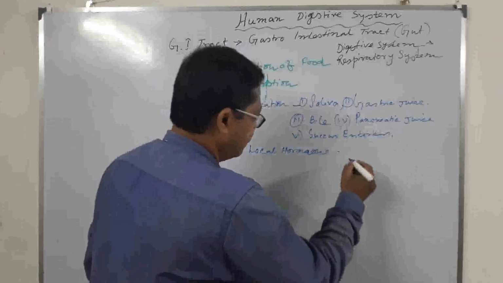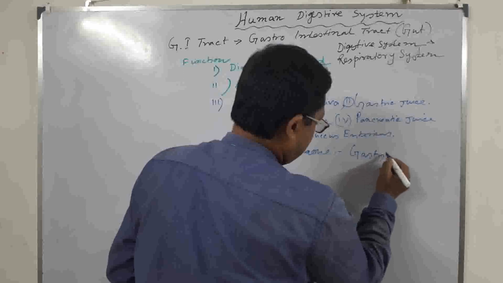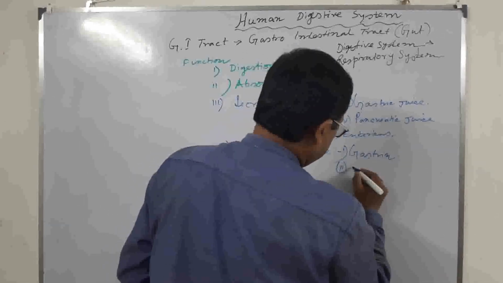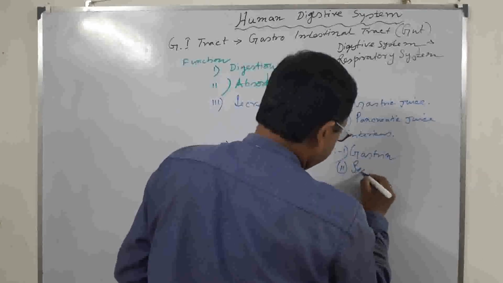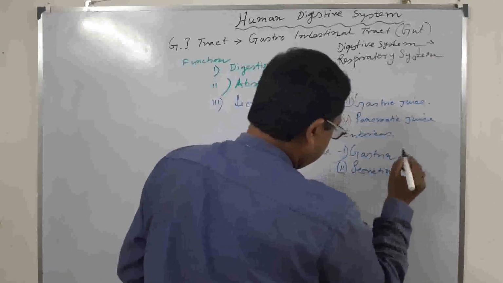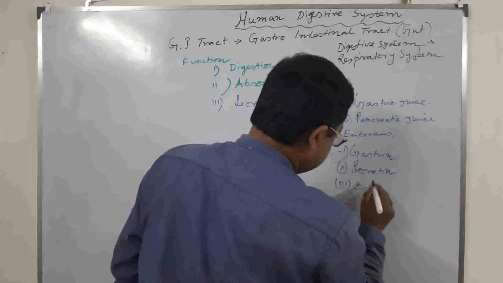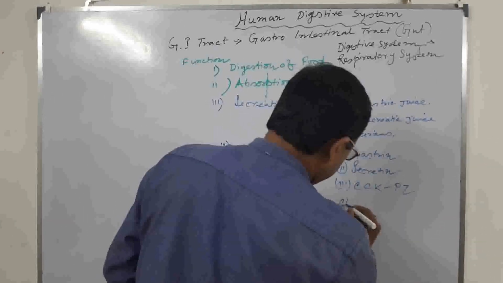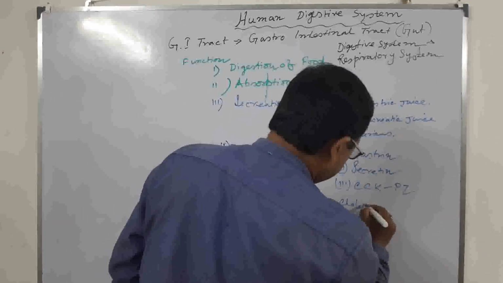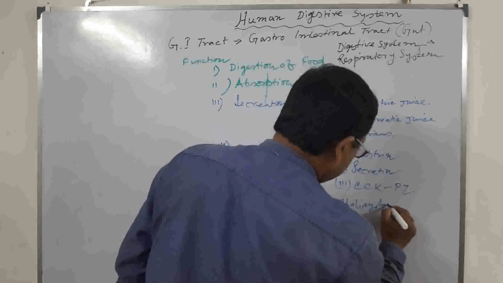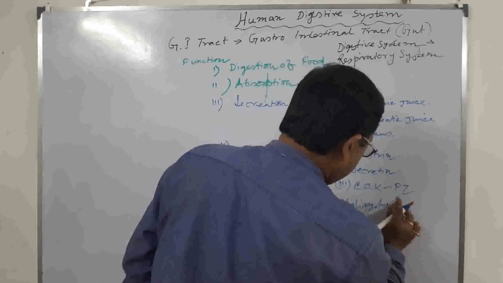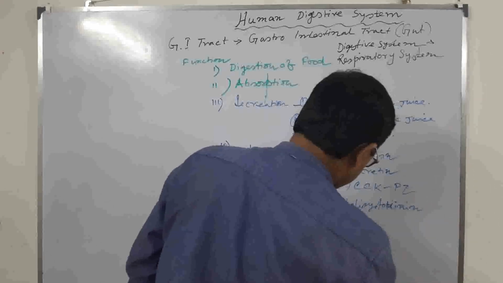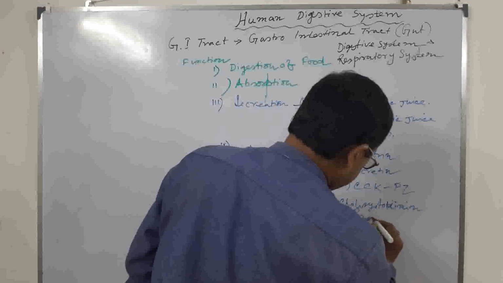One is gastrin. Second is secretin. Third is CCK-PZ: cholecystokinin and pancreozymin.